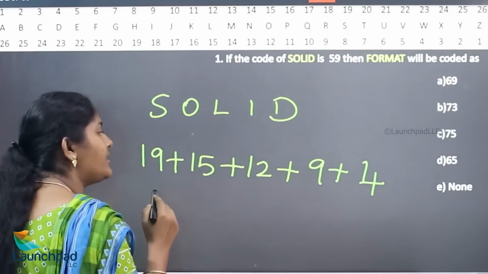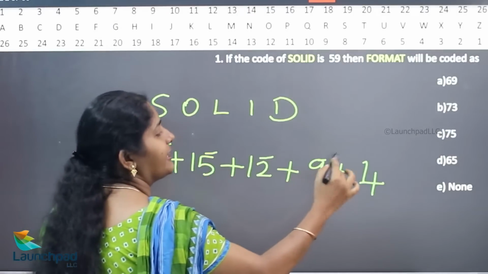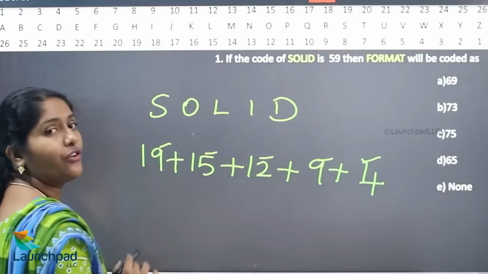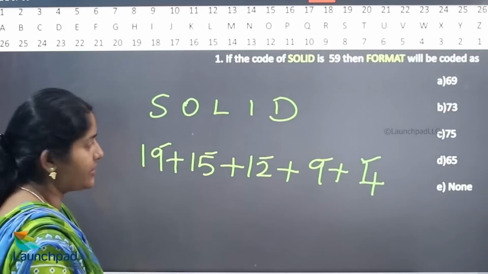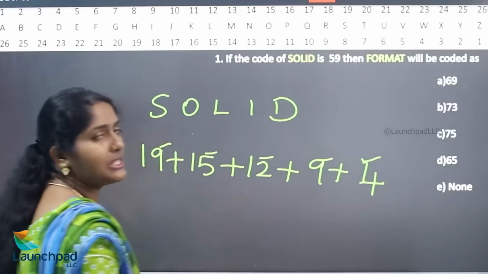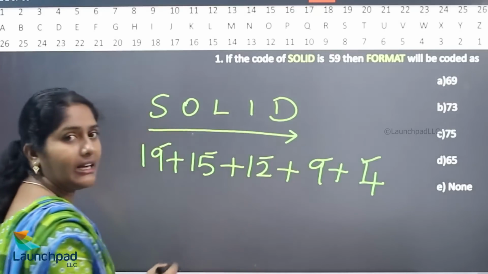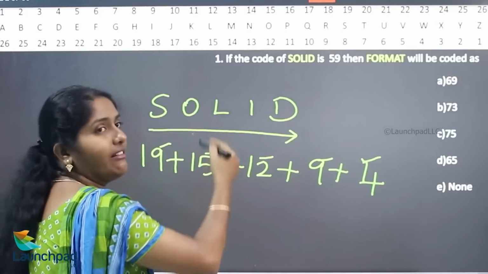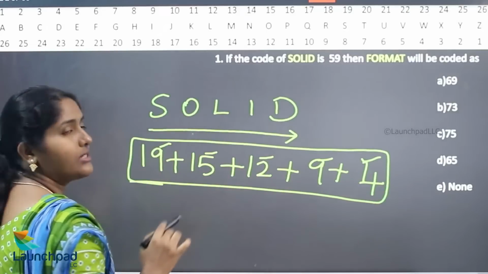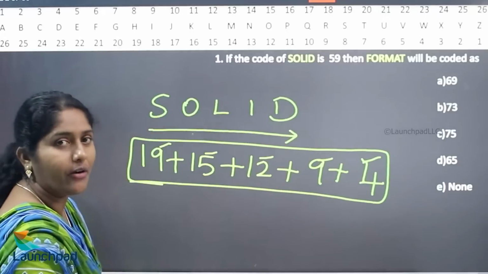Adding all the values: 19, then 30, 39, 39 plus 4 is 43, 43 plus 9 is 52, 52 plus 5 is 57, 57 plus 2 is 59. Hence the forward values are substituted for the corresponding letters and finally all the numbers are added. A similar procedure we must follow for the word format.